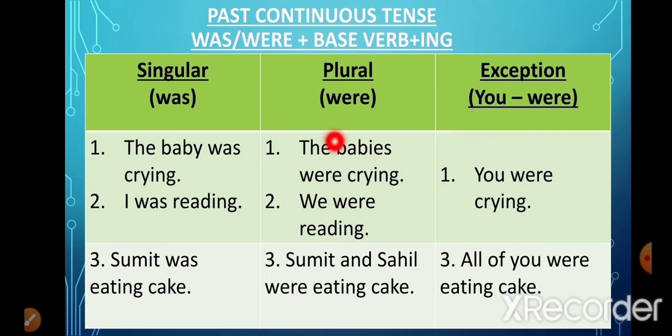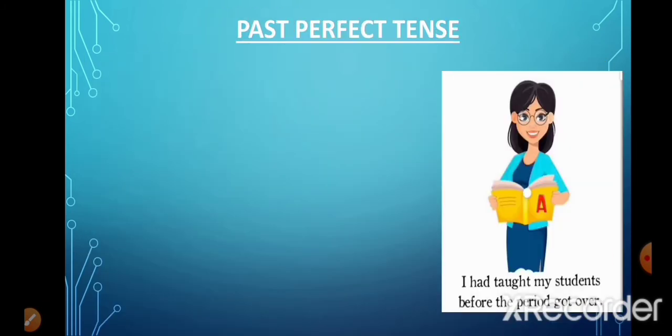Now in case of plural subjects, the babies were crying. The babies are plural. That is why we have used were. And again we have added ing to the verb cry. We were reading. Sumit and Sahil were eating cake. Now there is an exception in case of you. Whether you is the singular subject or plural, we will always use were with it. For example, you were crying. All of you were eating cake.